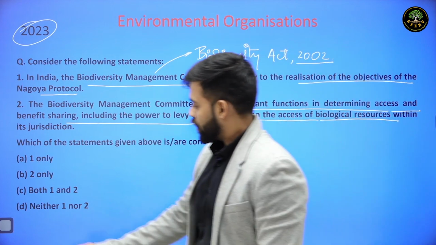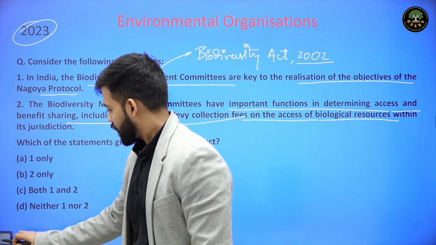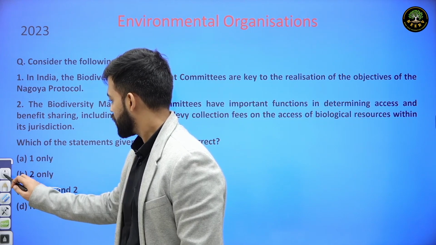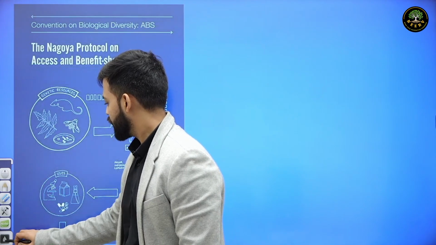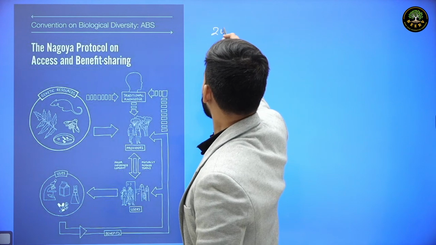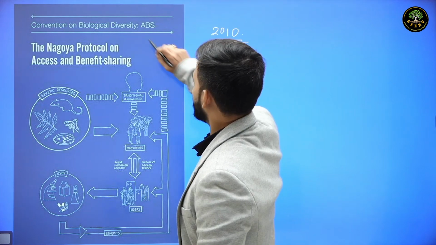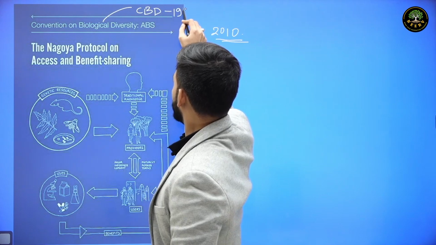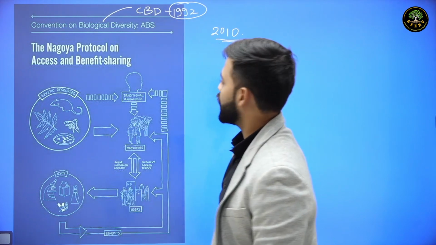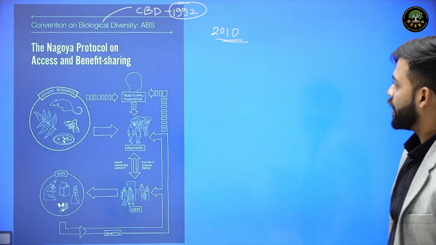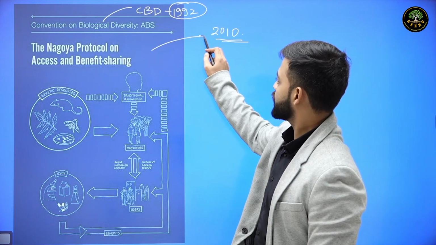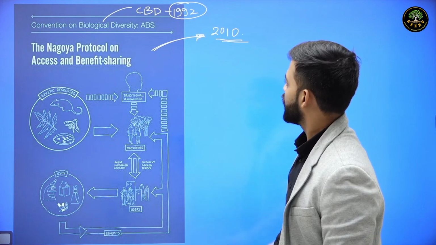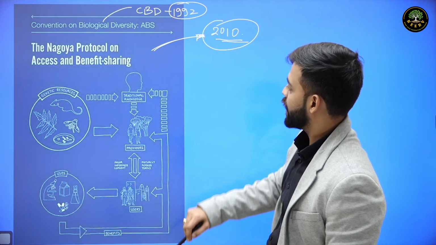And as far as the Nagoya Protocol is concerned, it was signed in the year 2010 under the Convention on Biological Diversity, that is CBD. This CBD convention was in the year 1992, and this Nagoya Protocol on Access and Benefit Sharing of Genetic Resources was signed in the year 2010.